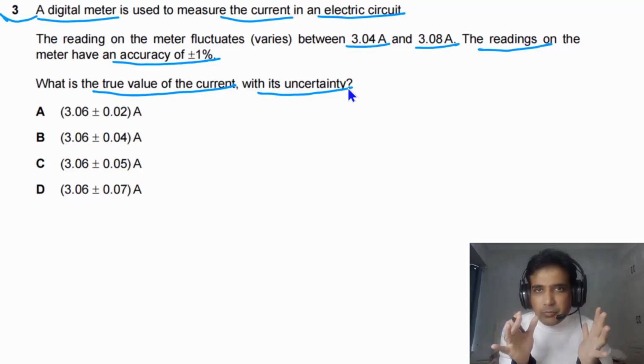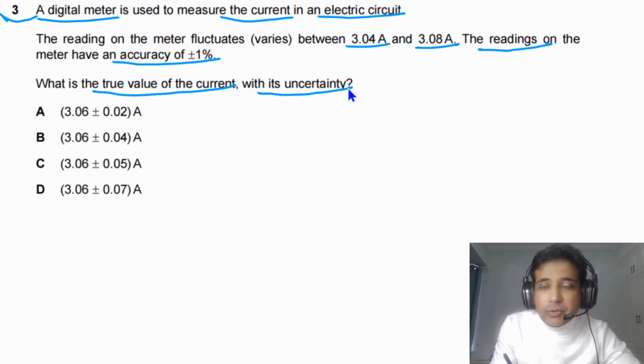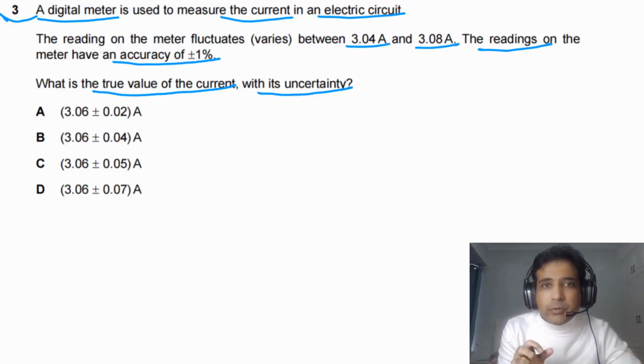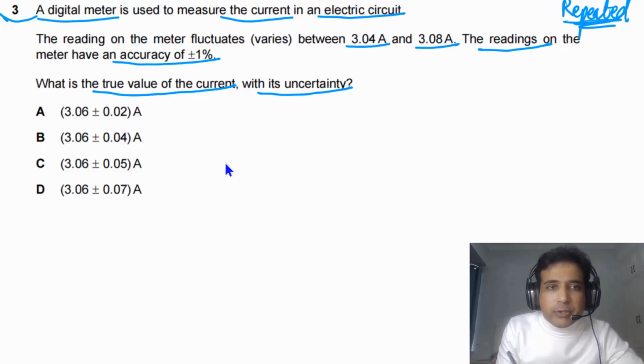Pretty straightforward question, and also this question is a repeated question. I think you can find this one in 2021 October, November. You can find the same question, 100% same question. So first thing we can say, this question is a repeated question. So you can also see this one in the past papers. Now we need to calculate true value with its uncertainty.